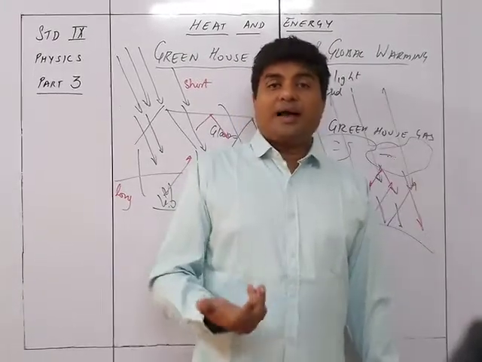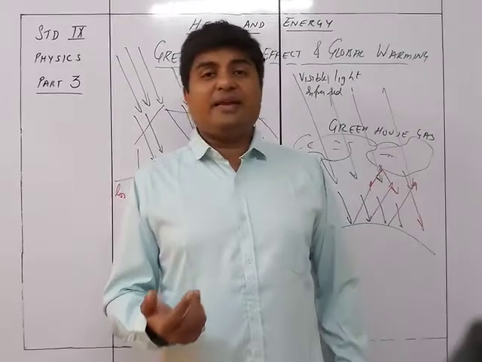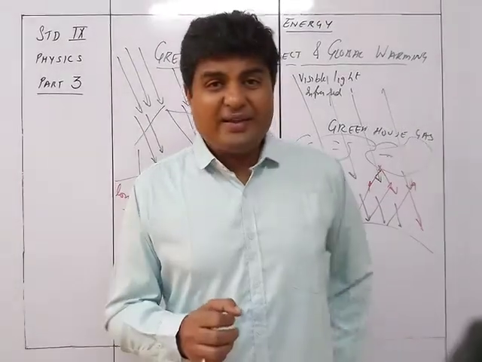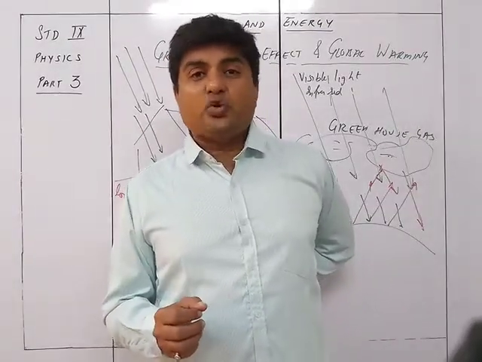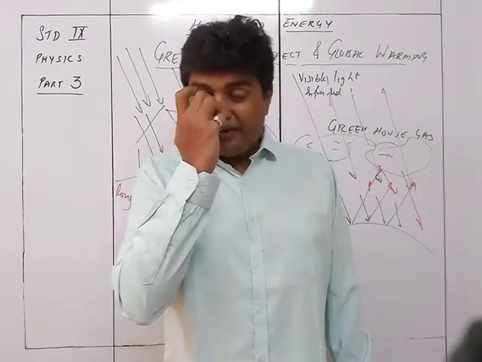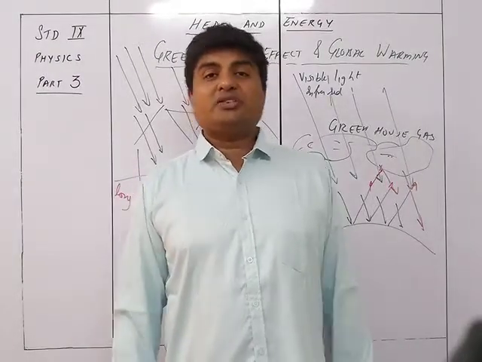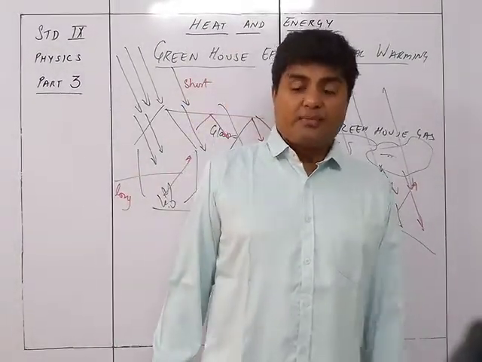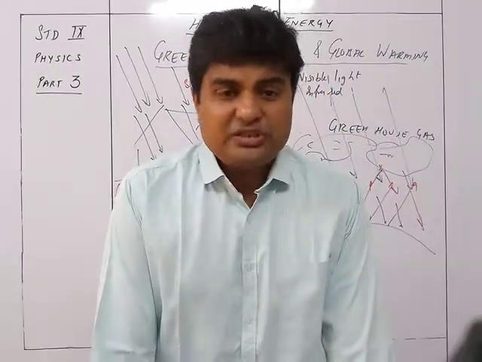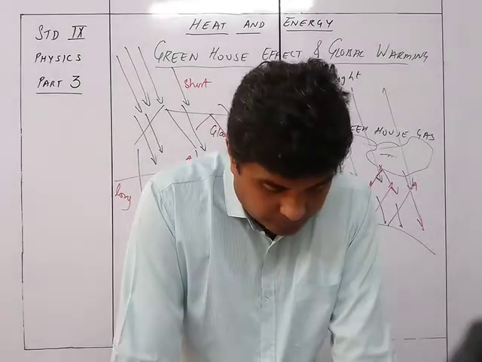But in the last few decades, since 1970, every decade there is an increase of temperature by 2.5 degrees Celsius. So by the end of the century, the temperature can rise as much as 64 degrees Celsius, which will be almost impossible to survive.